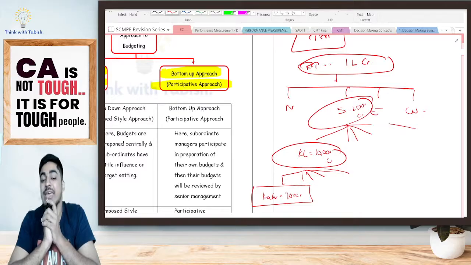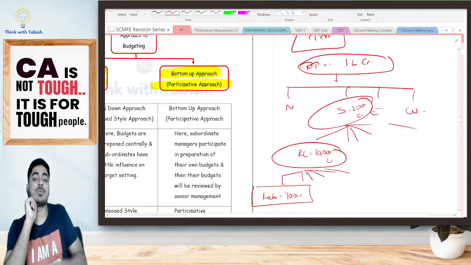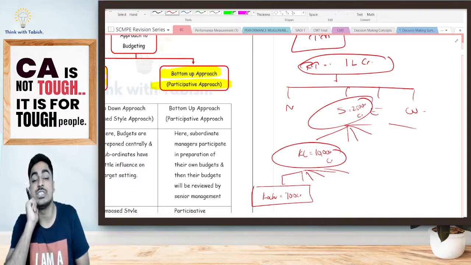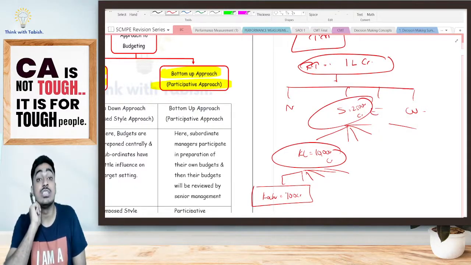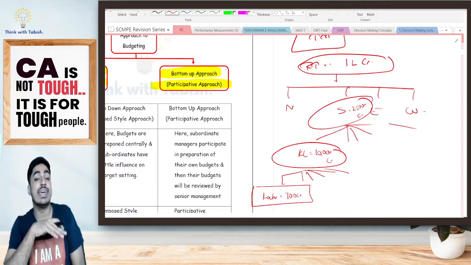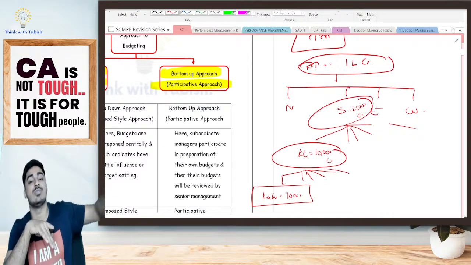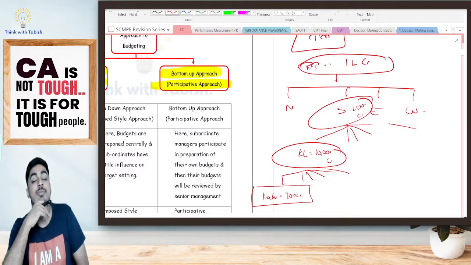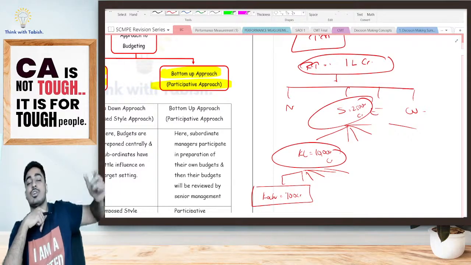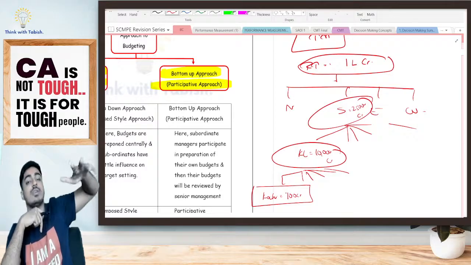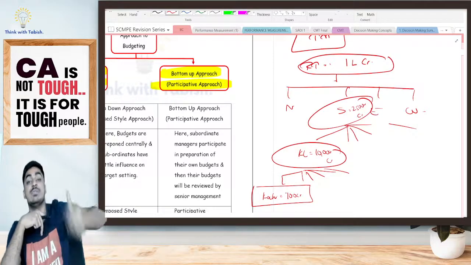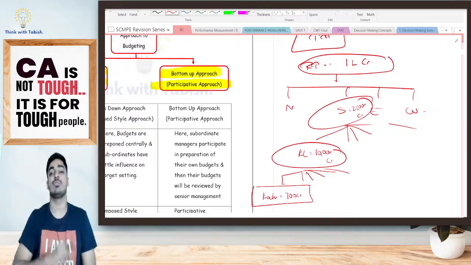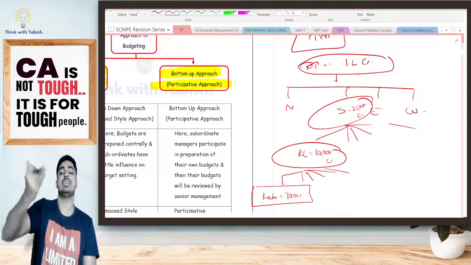Now the issue will be, yes, by end of the year, we are going to measure their performance. We are going to tell, yes, I told you 100 crore was your budget. Actually, you have achieved only 60 crore. What have you done? Why did you not achieve your budget? Yes, in reality, they were never asked whether this budget was achievable or not. Their opinion was never taken while they were preparing their budget. Just because the top management wanted to earn some profit margin, they have created a budget and that was being imposed. This is my top-down or else my imposed style approach. Is it clear?